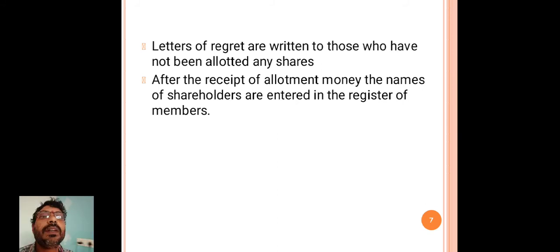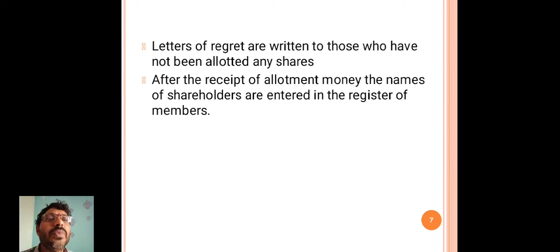The secretary writes a letter to the members, in this example those 10 members. A regret letter is written to those members who have not been allotted any share.